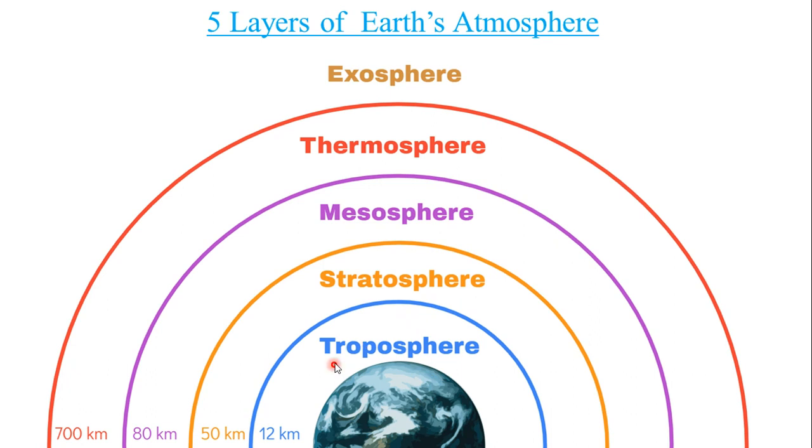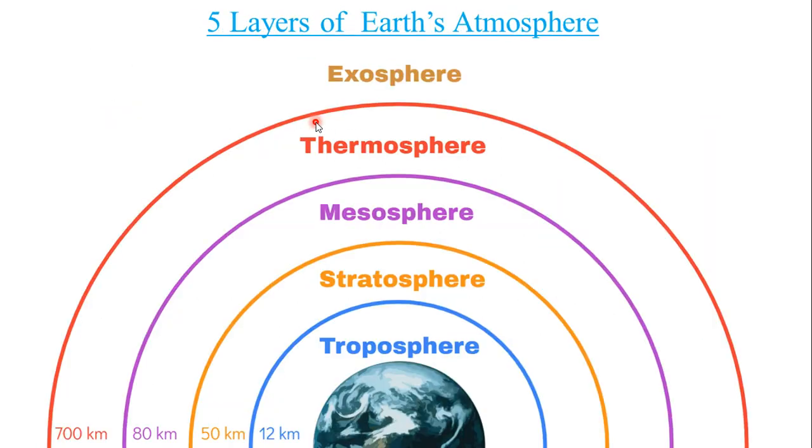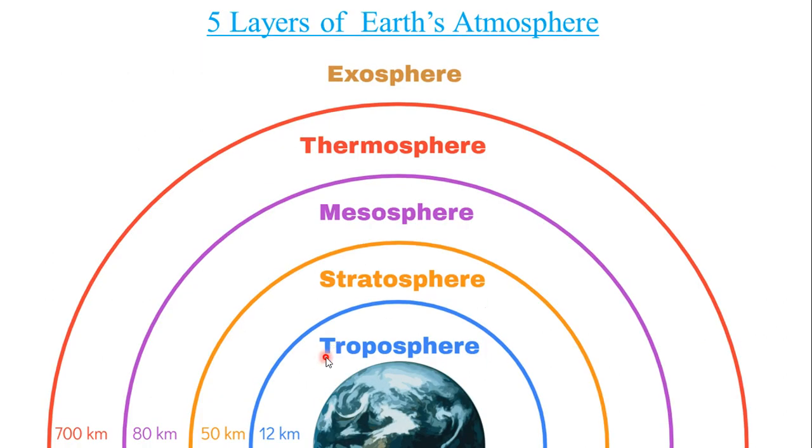So troposphere. Troposphere, as we can see here from the diagram, it ranges from the surface of Earth that is considered to be 0 kilometer to about 12 kilometers. And troposphere is the lowest layer of atmosphere and it contains about 80% of Earth's atmosphere's mass. Conventional aviation activities are carried out in this layer. By conventional aviation activities, I mean the typical commercial aviation and other kind of helicopter and flying drones, aerobatics, and so on and so forth.